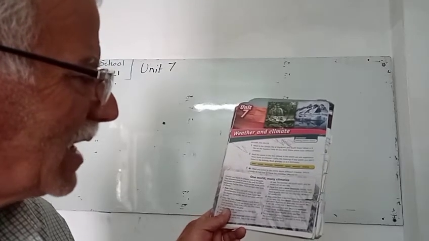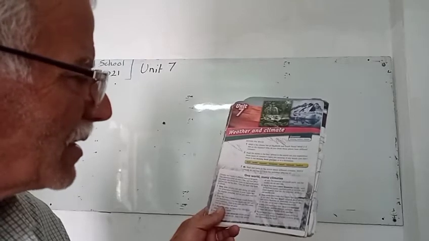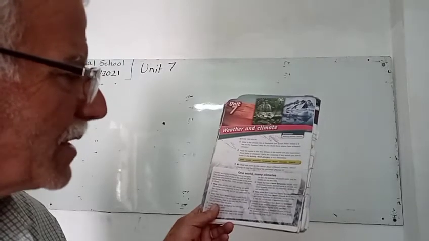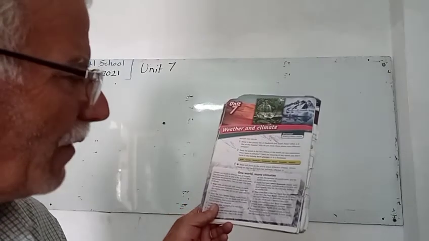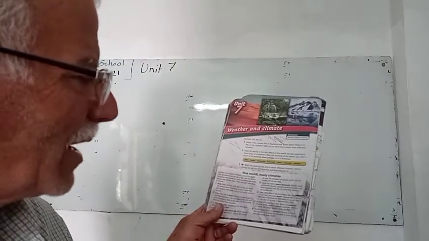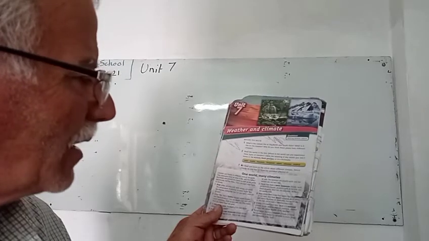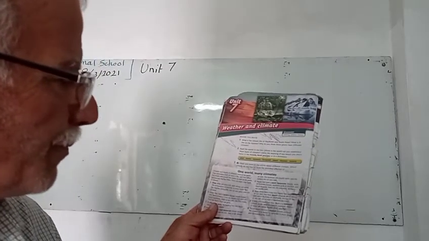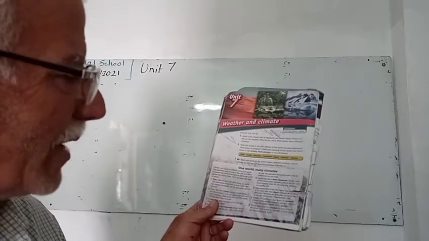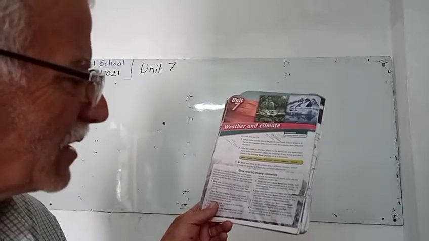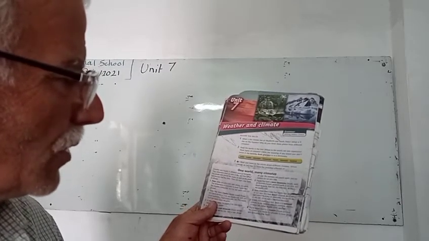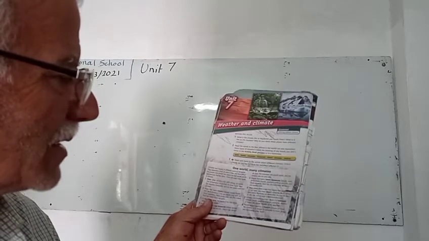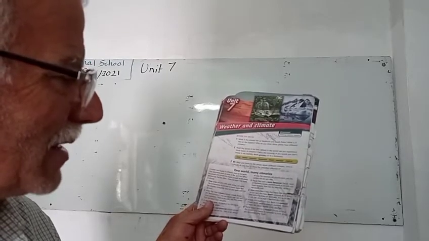5. Places that have a warm temperate climate, such as Southern Europe, southern parts of USA and South America, have hot, dry summers. Winters are not usually cold. 6. Areas where there is less than 25 centimeters of rain each year have desert climates. North Africa and Central Australia are examples.